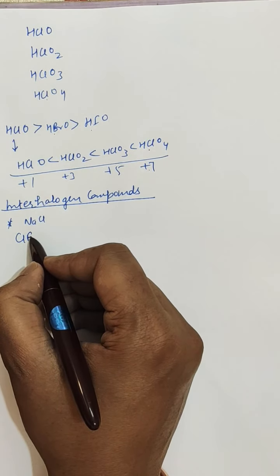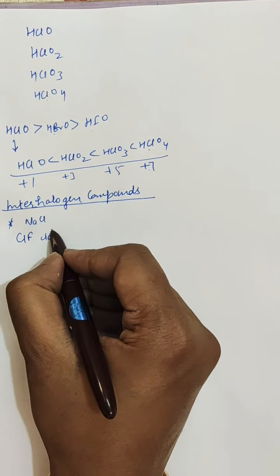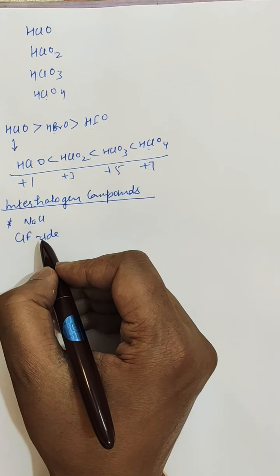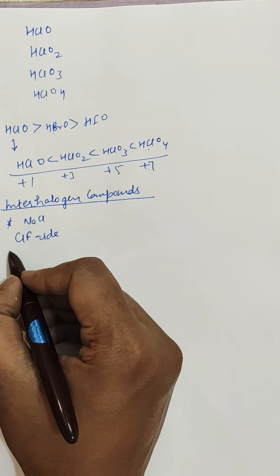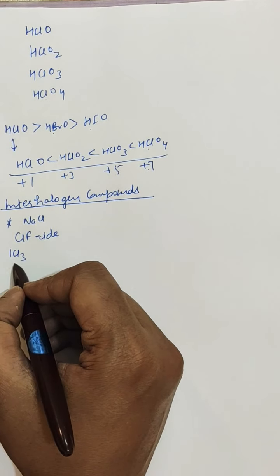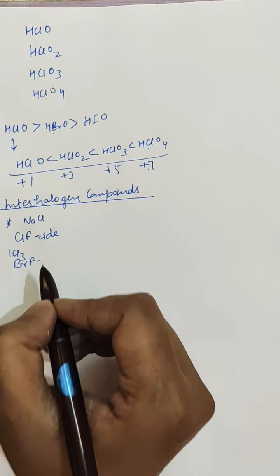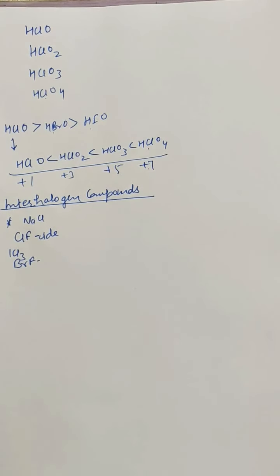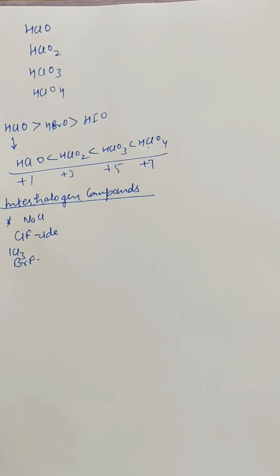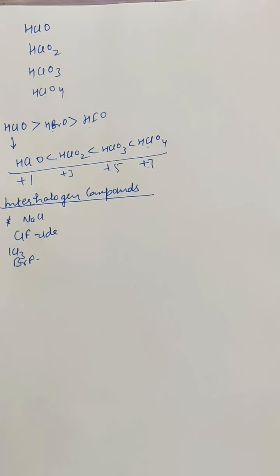Here fluorine has higher electronegativity, further we name it as ide. So chlorine fluoride. Similarly, ICl3, iodine trichloride, and bromine pentafluoride. So these are the different interhalogen compounds, and there are general methods for the preparation of interhalogen compounds.